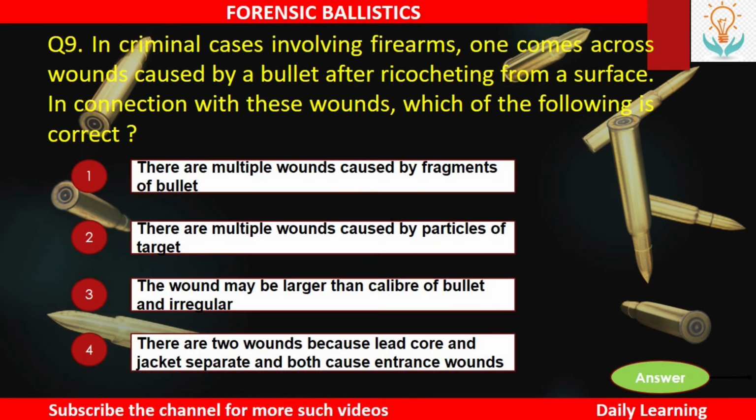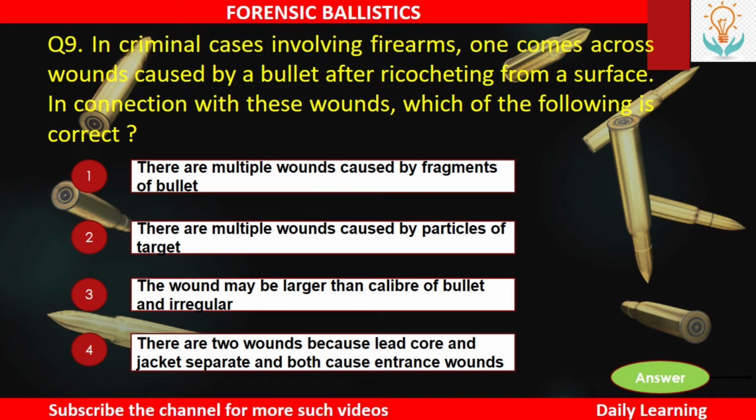Next, in criminal cases involving firearms, one comes across wounds caused by a bullet after ricocheting from a surface. In connection with these wounds, which of the following is correct? Number 1, there are multiple wounds caused by fragments of bullet. Number 2, there are multiple wounds caused by particles of target. Number 3, the wound may be larger than caliber of bullet and irregular.